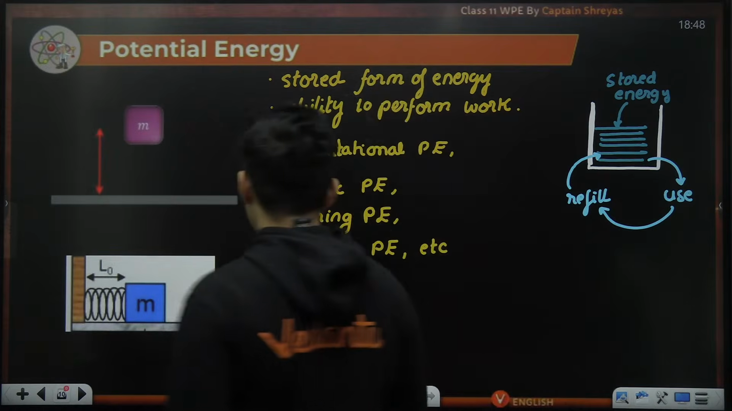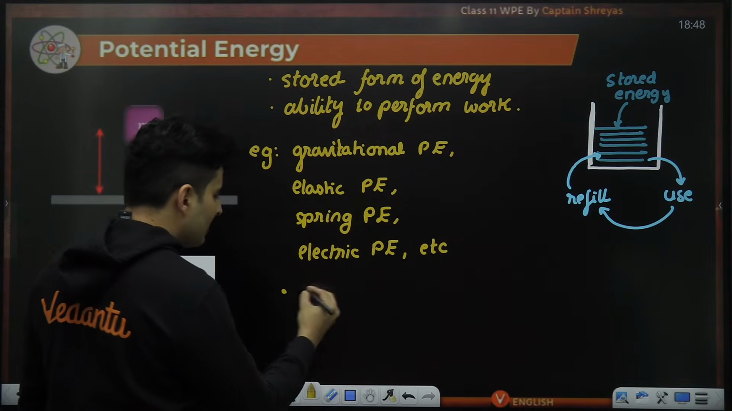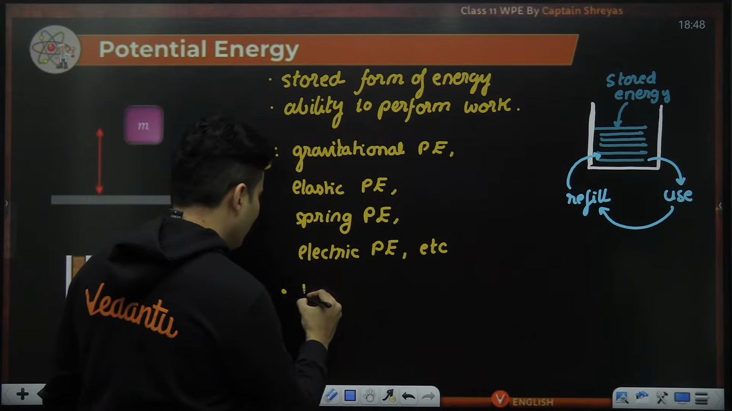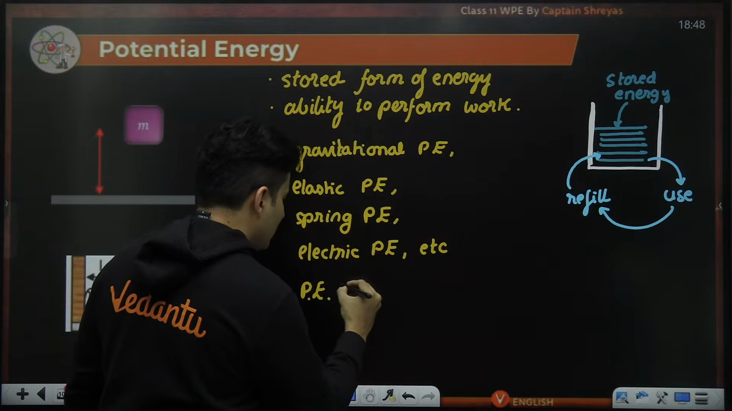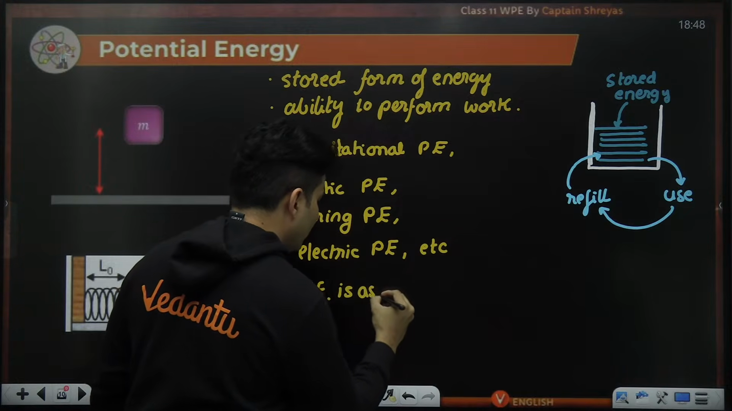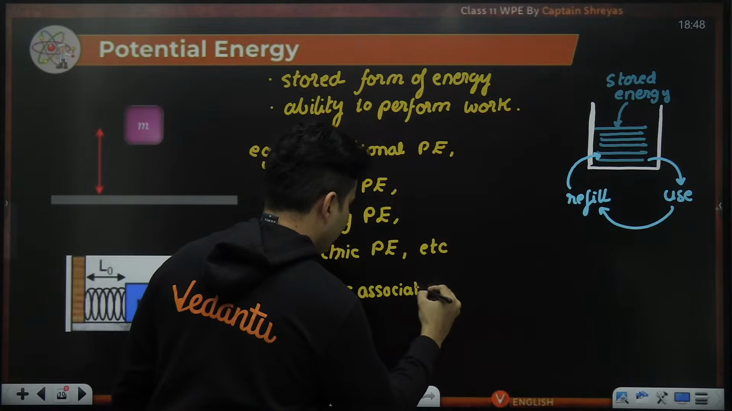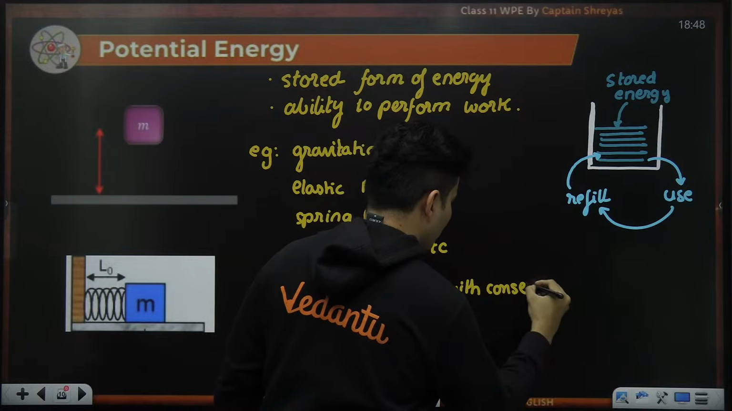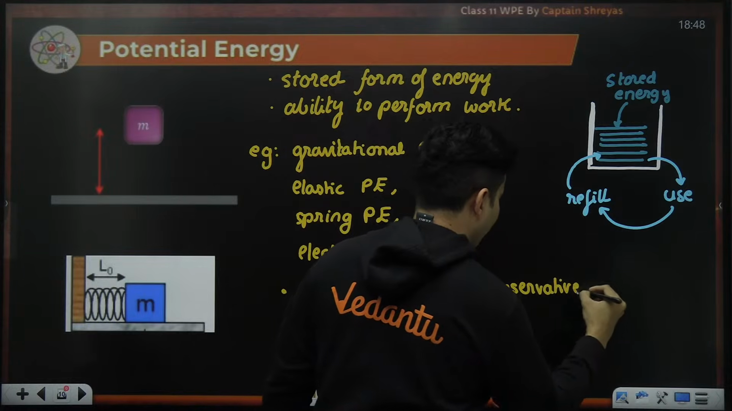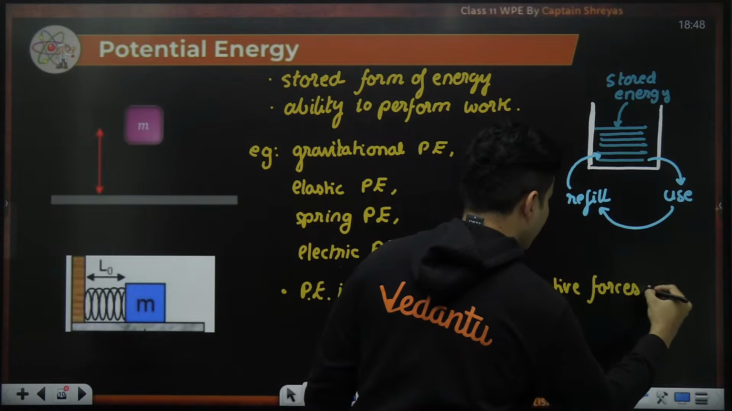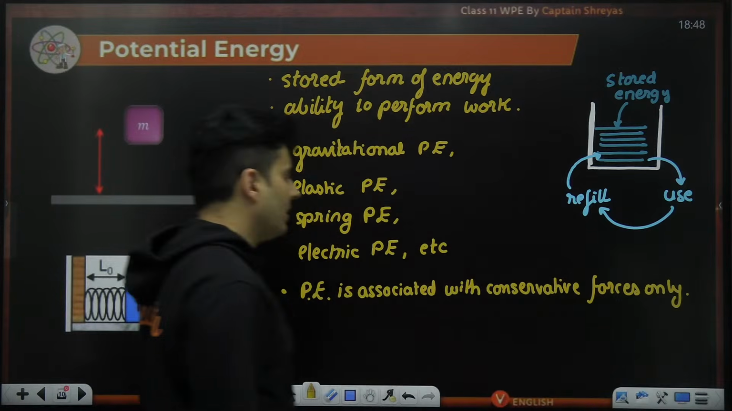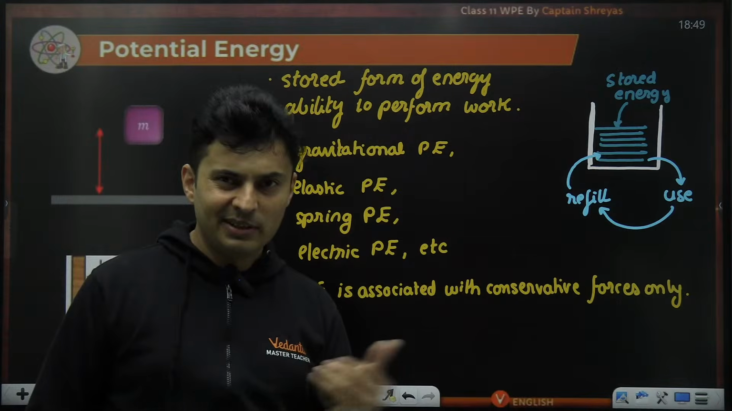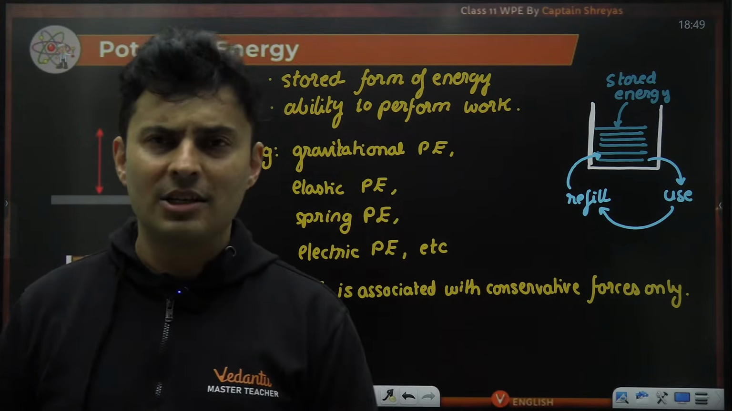So that brings us to a very important point over here. Conservative forces are only going to give rise to potential energy, or in general, potential energy is associated with conservative forces only. With conservative forces only. This is very, very important. Potential energy can't be associated with friction, normal, tension, like non-conservative forces.